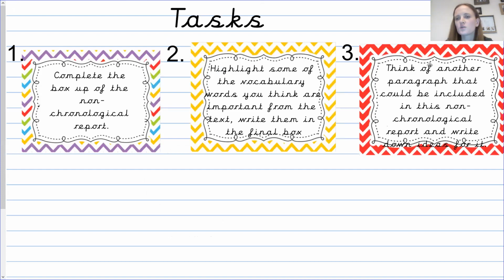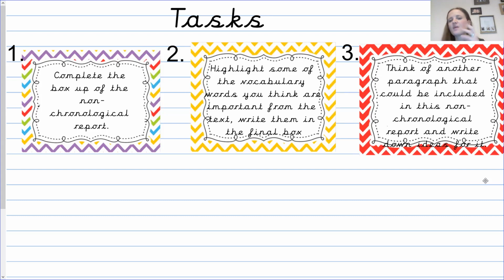So your 3 tasks today are as follows. You're going to complete your box up of the non-chronological report about Boudicca. You're going to highlight some of the vocabulary words that you think are important and write them in the final box. So I started that, but what I would like you to do is highlight some of the words that we've used. Maybe you could think of your own vocabulary words about being a leader and ones that you could refer back to. And write that in the final box.